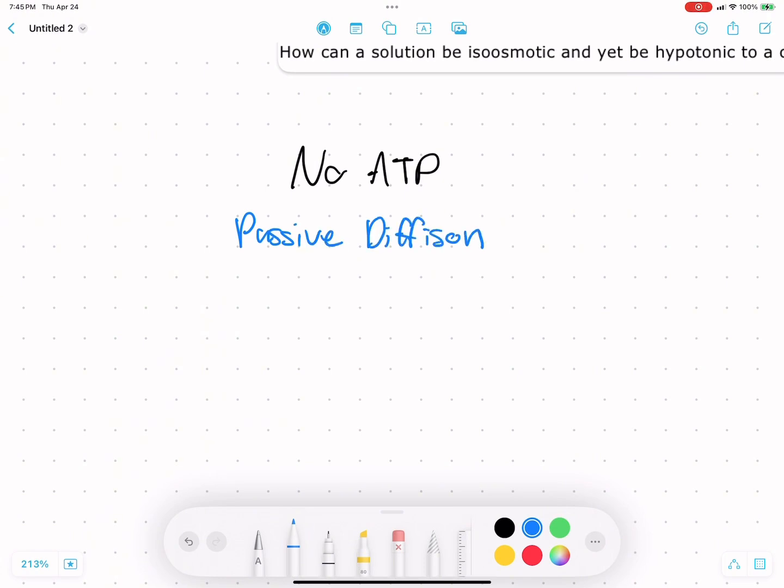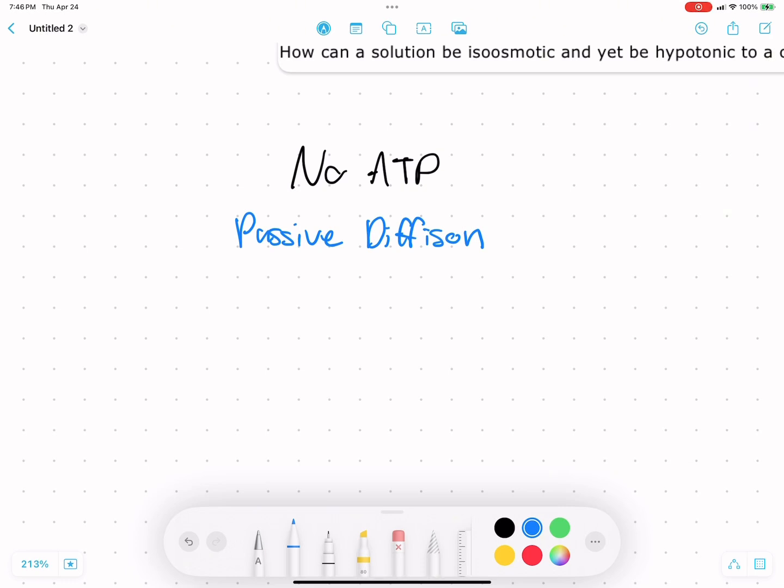And so diffusion is simply the fact that molecules will travel down a gradient of high concentration to low concentration. Let's say if you have a handful of marbles and you put them on a sheet pan and let them roll around, after a while those marbles are going to be randomly scattered, but rather evenly distributed across that cookie sheet. There's not going to be more marbles on one side of the cookie sheet than the other if you're just going to let them roll around and distribute. And that's kind of the concept of passive diffusion.